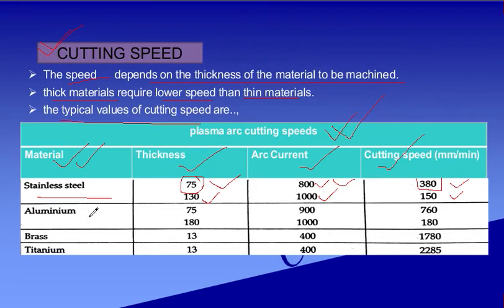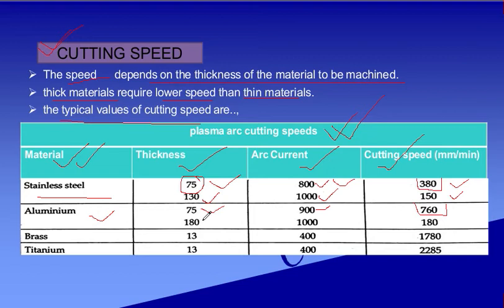Same thing for aluminum. When the thickness is 75, the arc current required is 900 ampere and the cutting speed is much higher, 760 millimeter per minute.